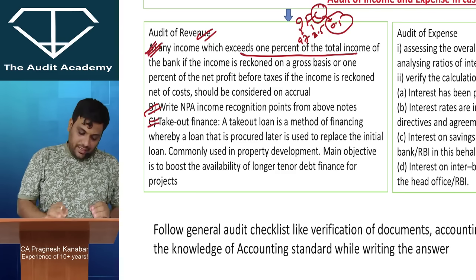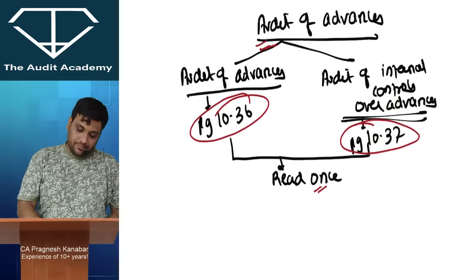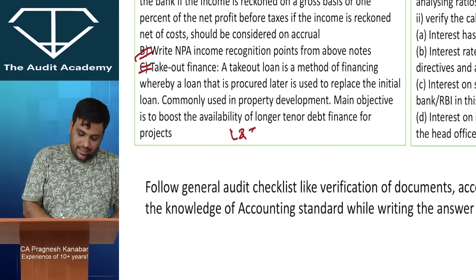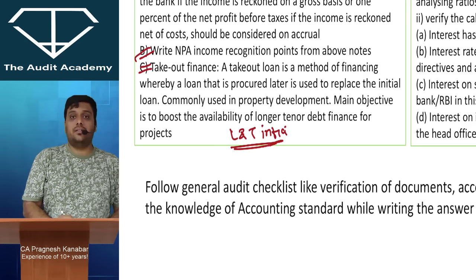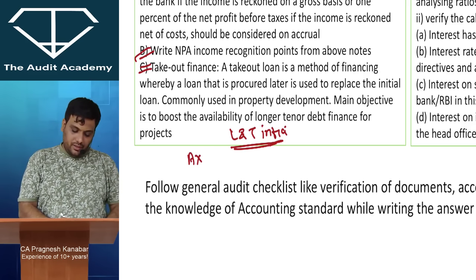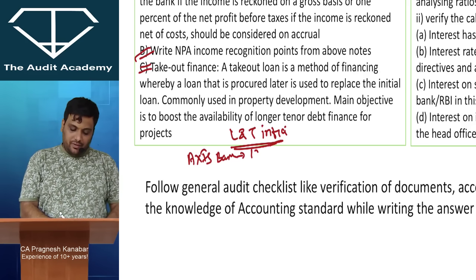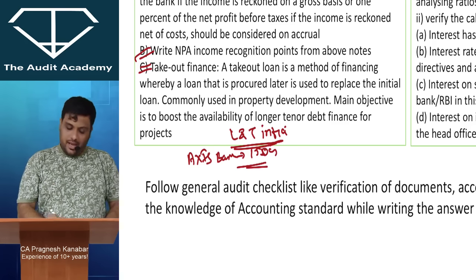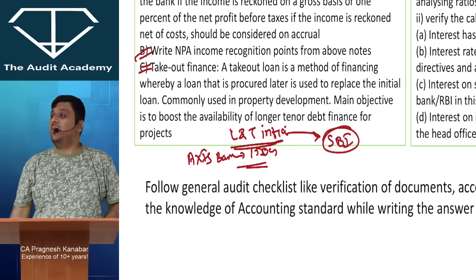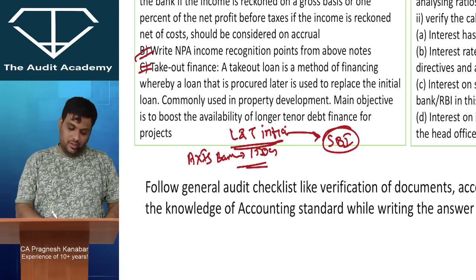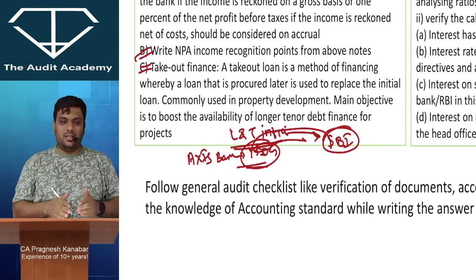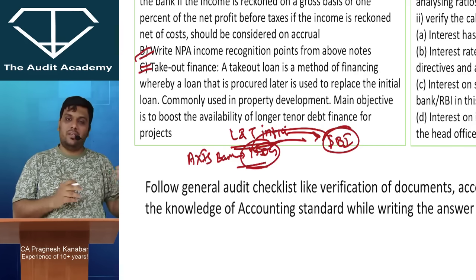Then there is one interesting adjustment of takeout finance. Now what is this takeout finance? Let us say L&T Infrastructure. This is a new concept added in the module, so I'm expecting that there can be a question on this. Let us say L&T Infrastructure was earlier financed by Axis Bank, a 150 crore project. And now L&T Infrastructure approaches SBI. It requests SBI, please take me out of this. So SBI will discharge this loan and take out this particular finance. So it is nothing but the loan shifting hands from one bank to another bank.